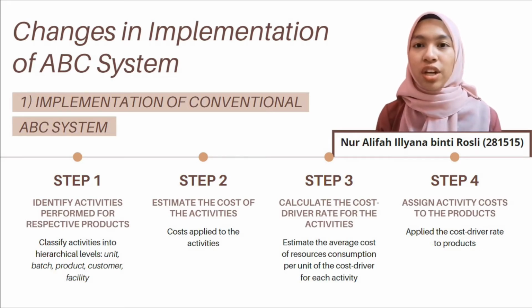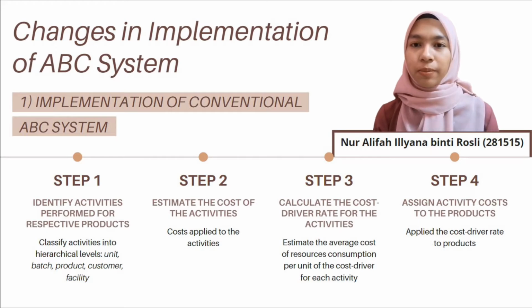Next, the cost driver rate for the activities is calculated in the third step. The cost driver here is referring to the entity that would stimulate the cost of the resources required by the activity. So, the cost driver rate represents the average cost of resources consumed per unit of the cost driver for the respective activities.